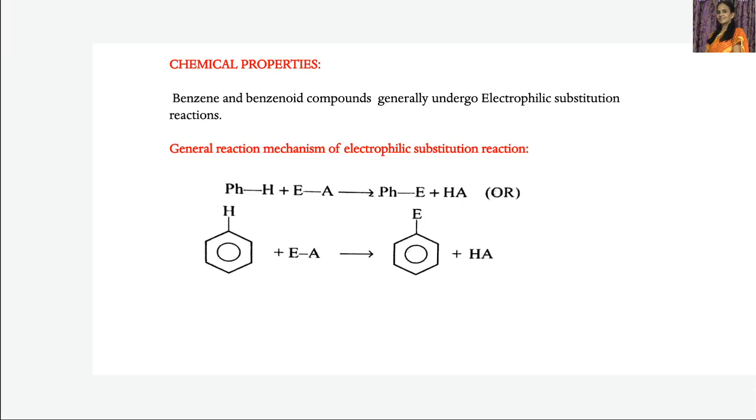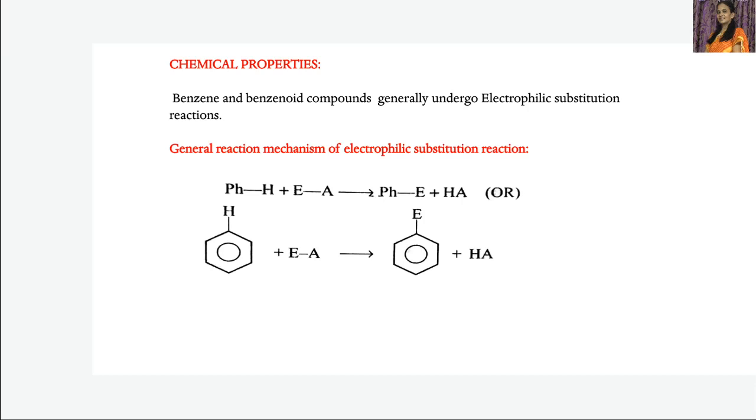It is a substitution reaction which is initiated by an electrophile. That is, an electrophile substitutes one of the hydrogen atoms of benzene. When one electrophile substitutes another electrophile, then it is known as an electrophilic substitution reaction. Now let's see this general reaction.